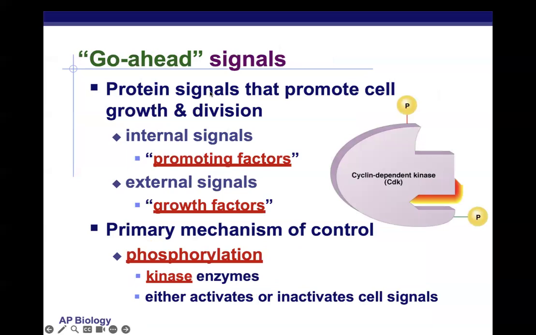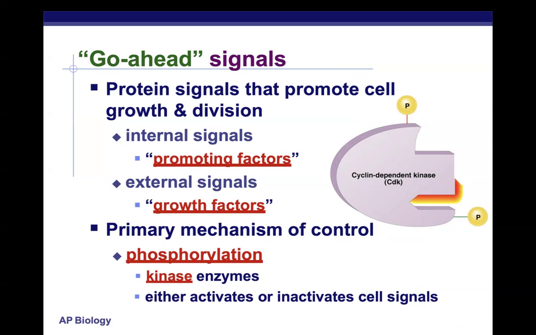The main chemical signals we need to be aware of that have to do with progression past checkpoints are called cyclins and cyclin-dependent kinases. These are internal signals or promoting factors, not to be confused with external signals that a cell might get to go through division called growth factors. And just like in our signal transduction pathways, our phosphorylation cascade, the primary mechanism of controlling the on signal and the off signal, or go through the cell cycle, go past this checkpoint, is phosphorylation.